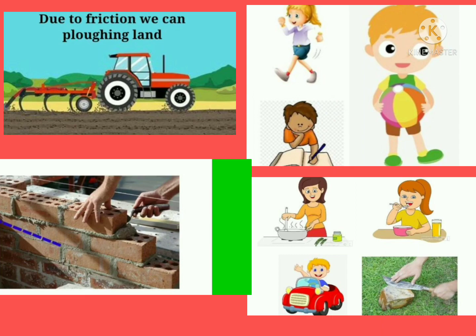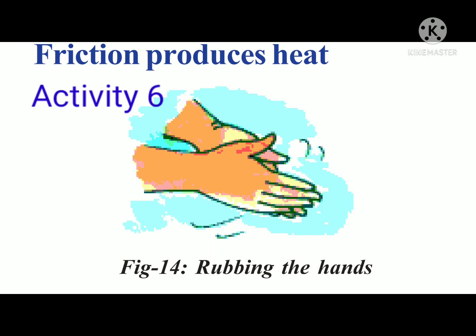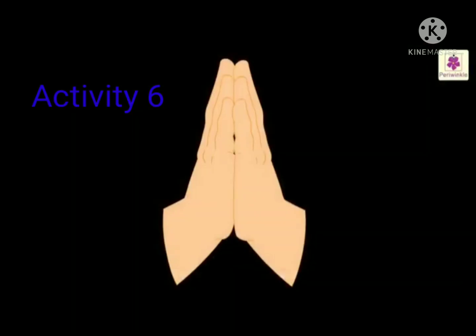Students, we learn about the topic of friction, and also friction produces heat. To understand that friction produces heat, we learn one activity. Let us start.